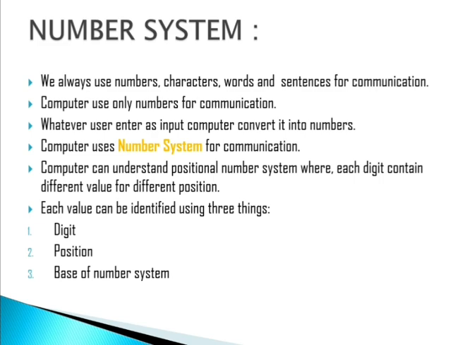Whatever we enter as input is converted into numbers only. That's why we have to study number system, because we have to know how the communication goes on between a programmer, through programming, and the computer. The computer always deals with zeros and ones.